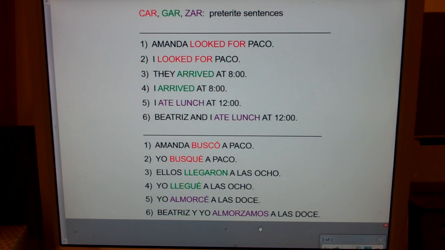Just like in English, we read in the present means we read, and we read in the past means we read. So the only form that's the same in the present and the past is the we form. All right, that's GAR ZAR verbs, preterite sentences.